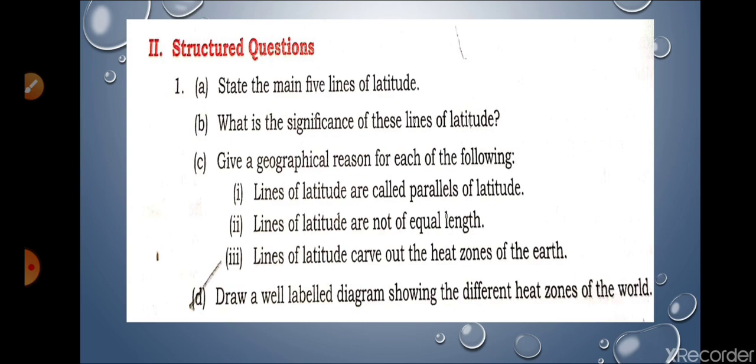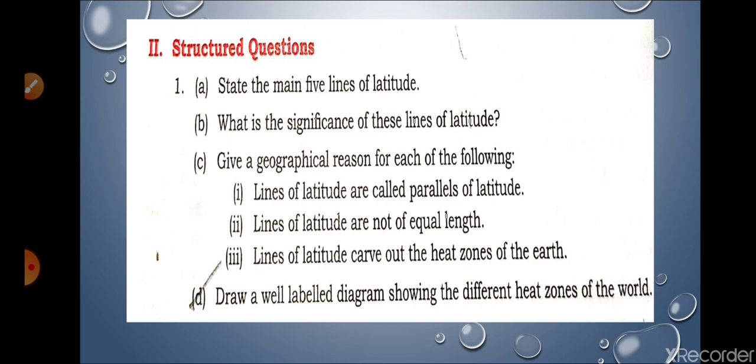With the help of a diagram, show the important lines of latitude. Question number 8. So you can write the names of those lines. And for question number 8 in short answer, you have to make the diagram also, because they have said with the help of a diagram. So I am reminding you, question number 8, in short answer, you have to make the diagram.